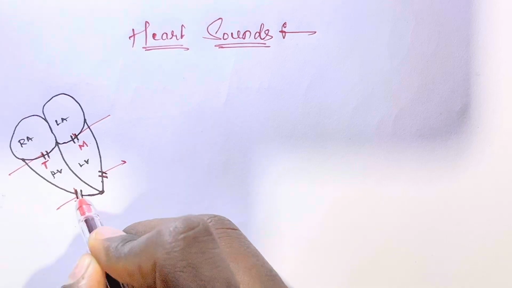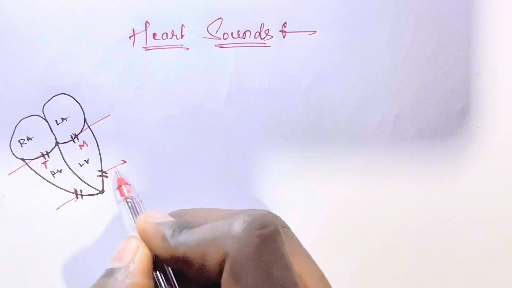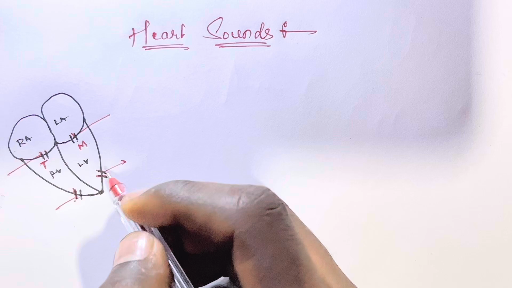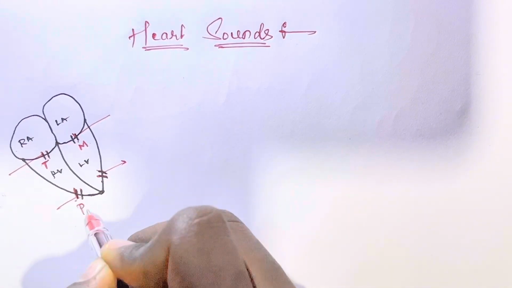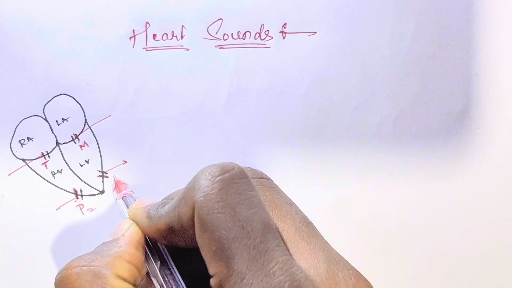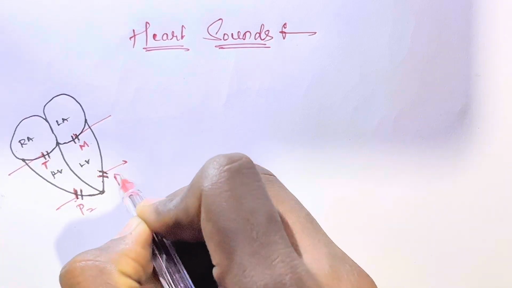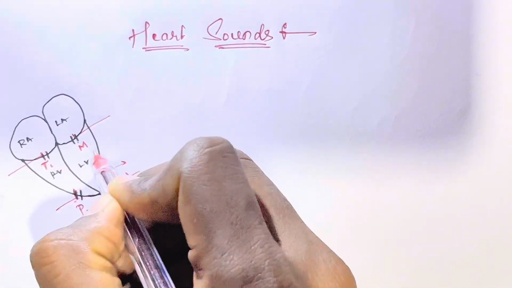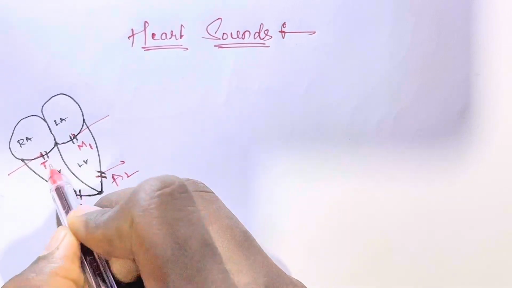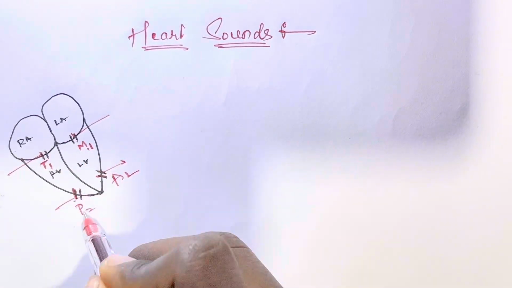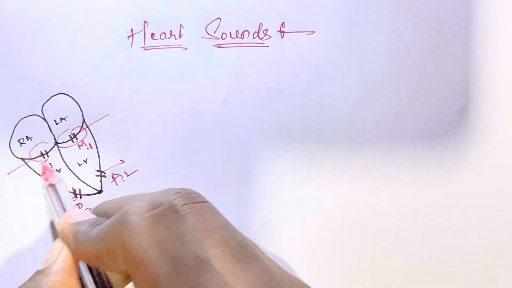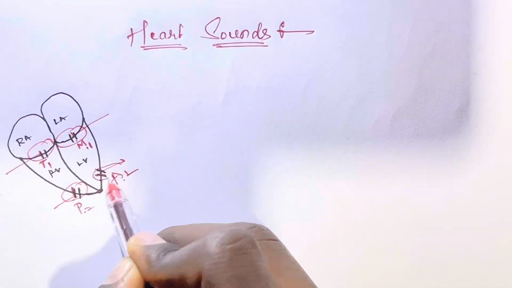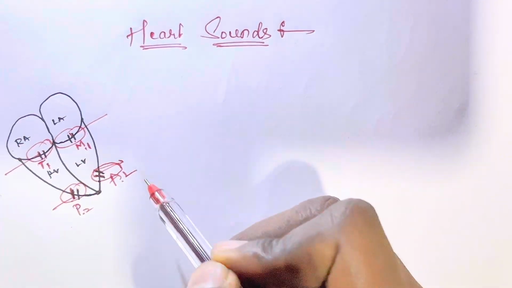Here arises the pulmonary artery, and here arises the aorta. The pulmonary artery is known as P2 and the aorta as A2. This is T1, this is A1. So the tricuspid valve, mitral valve, pulmonary valve and aortic valve: when these close and open, the heart sounds will be heard.